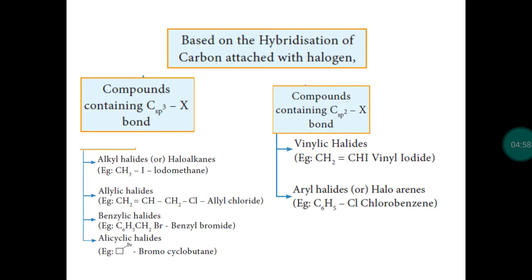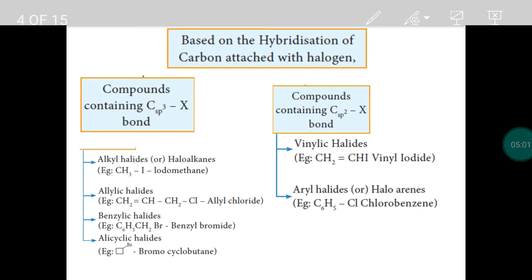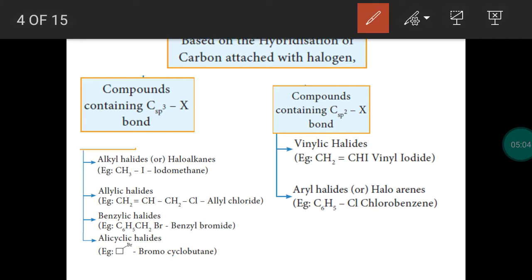Next classification is based on the hybridization of head carbon. We know that carbon attached with the functional group is the head carbon. So, in organic halogen compounds, what is the functional group? Halogen atom, fluorine, chlorine, bromine, and iodine. Any one will be there. So, this is the functional group. Chemical property is decided by the halogen atoms. So, carbon attached with the halogen atom is called head carbon. In any organic compound, the carbon attached with the functional group is called head carbon.